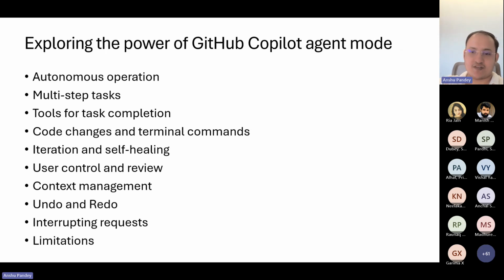So what exactly does it bring? Before we move to the application, the last slide to talk about is what exactly you get with GitHub Copilot. First, it can do autonomous operation. It operates in a very dynamic manner, where it doesn't only follow a set of static tasks. That way it is quite autonomous in achieving whatever desired outcome you have set.